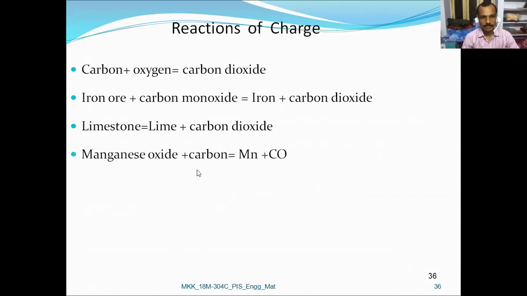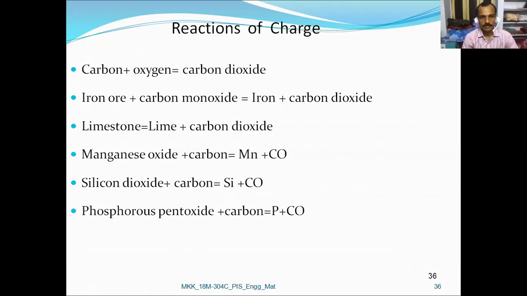Manganese oxide plus carbon changes to manganese plus carbon monoxide. Silicon dioxide plus carbon changes to silicon plus carbon monoxide. Phosphorus pentoxide plus carbon gives phosphorus plus carbon monoxide. FeS plus CaO plus carbon produces iron plus CaS plus CO.